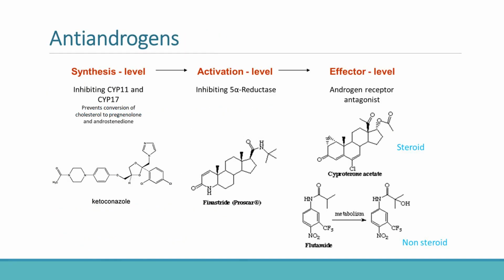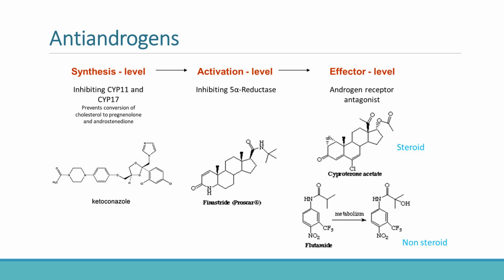Now we move toward antiandrogens. These drugs oppose androgen action at different levels. At the synthesis level, drugs such as ketoconazole inhibit steroidogenic enzymes including cytochrome P450 11 and cytochrome P450 17, thereby reducing androgen synthesis. At the activation level, 5-alpha reductase inhibitors such as Finasteride reduce conversion of testosterone into DHT. At the effector level, androgen receptor antagonists block androgen action directly at the receptor.